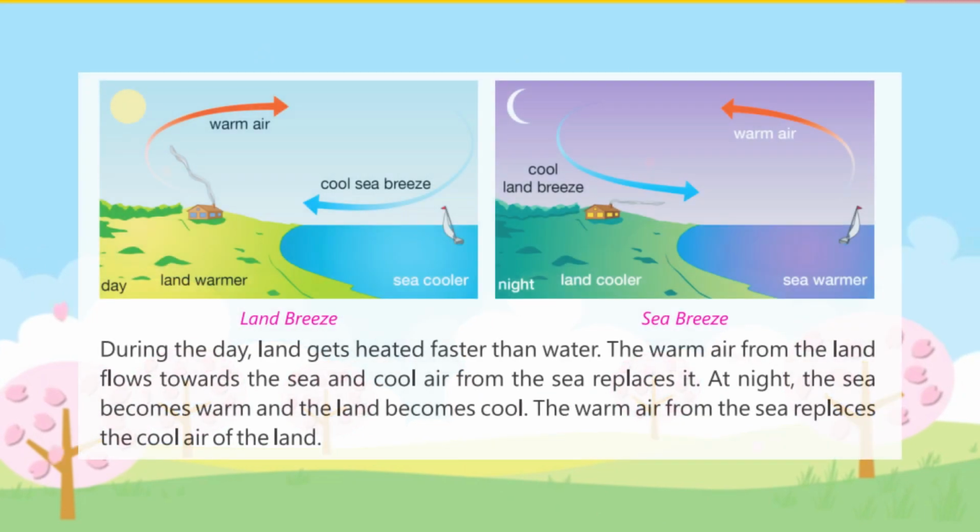During the day, land gets heated faster than water. The warm air from the land flows towards the sea and cool air from the sea replaces it. At night, the sea becomes warm and the land becomes cool. The warm air from the sea replaces the cool air of the land.